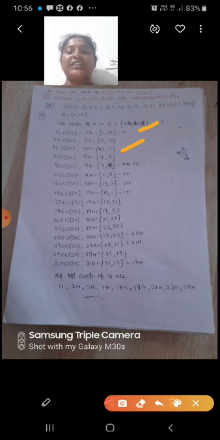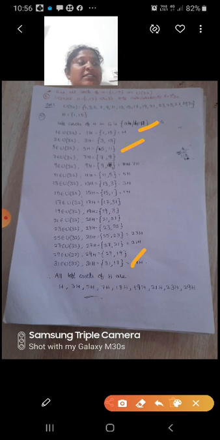Next, 7 belongs to U(32). 7H equals {7, 9}. So you can find up to 31 belongs to U(32). So 31H equals {31, 17} you can get.